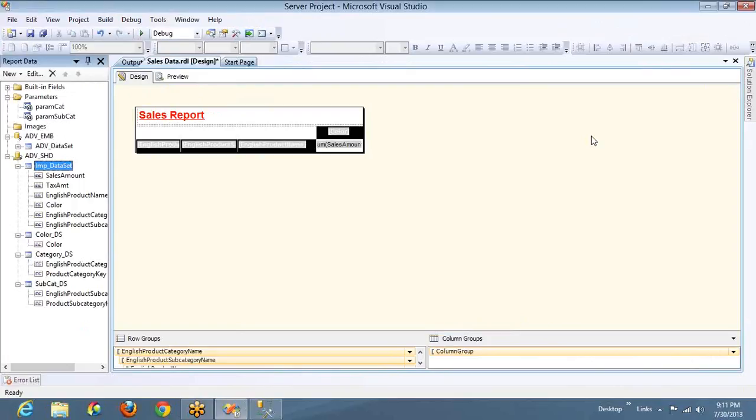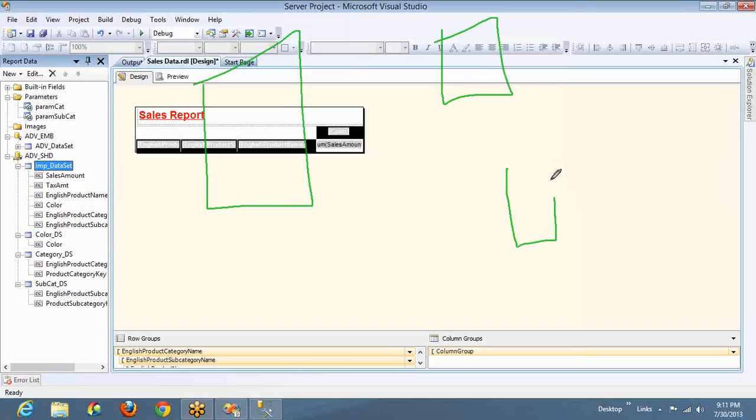So the difference between these two is, if you take the database, let's say this is your database, this is your data set and this is your filter. The query parameters will send the query and the parameter values to the database, and it will fetch only the filtered data to the data set. But on the other hand, the filters will be applied on the data set.